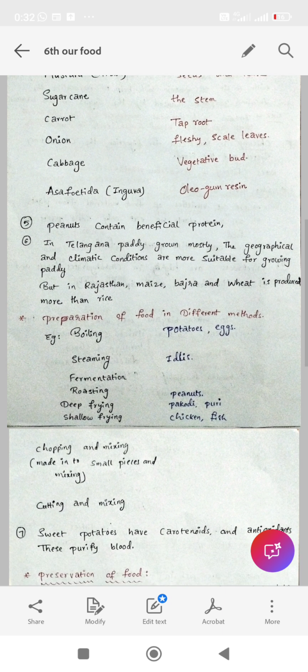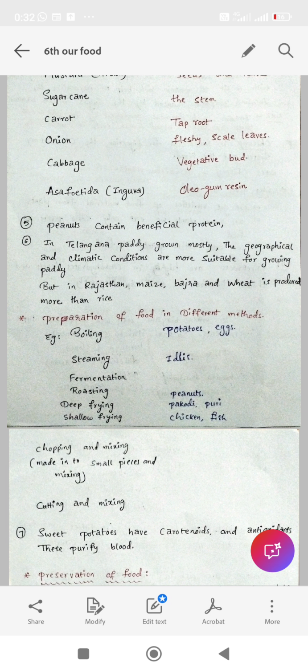In cabbage, vegetative buds are the edible parts. You may have a doubt, what is a vegetative bud? Vegetative bud means the place from where new leaves or new stems are formed. That region is the vegetative bud. In cabbage we eat vegetative buds.